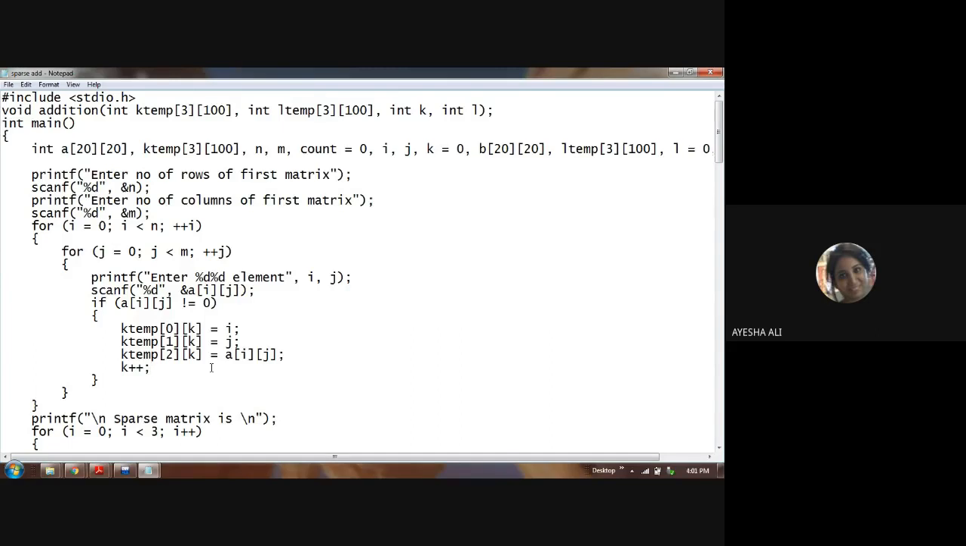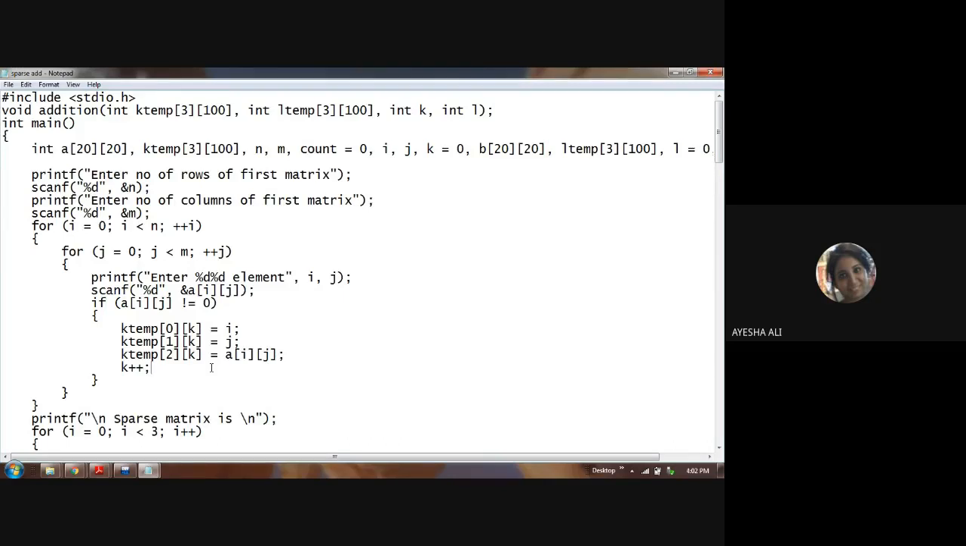Now coming to the code part, here we have taken for i equal to 0, i less than n, j equal to 0, j less than m, that is fine. And then you're inputting a 2D matrix, scanf %d &a[i][j]. Now you're running a loop if a[i][j] not equal to 0. Why? This if condition till the end is basically the code which is representing a sparse matrix. You are only going to take that row value and that column value where you have a non-zero number. So the rows are fixed, that is k times 0.